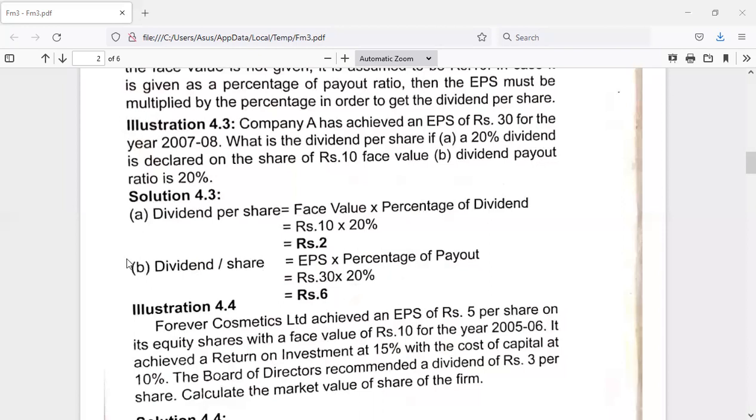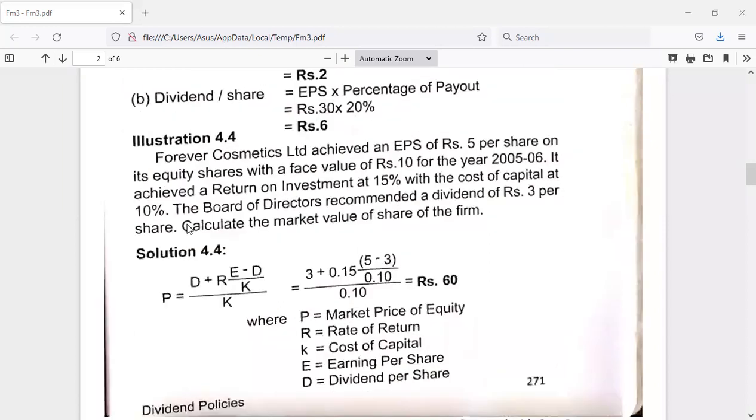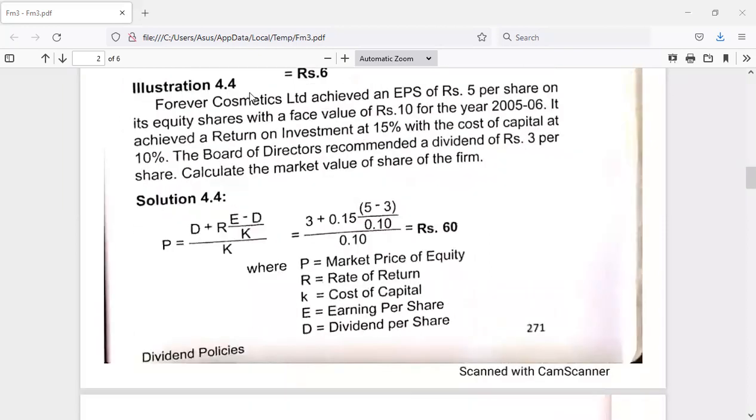So this is about the solution of the problem. Now let us consider another problem, 4.4.